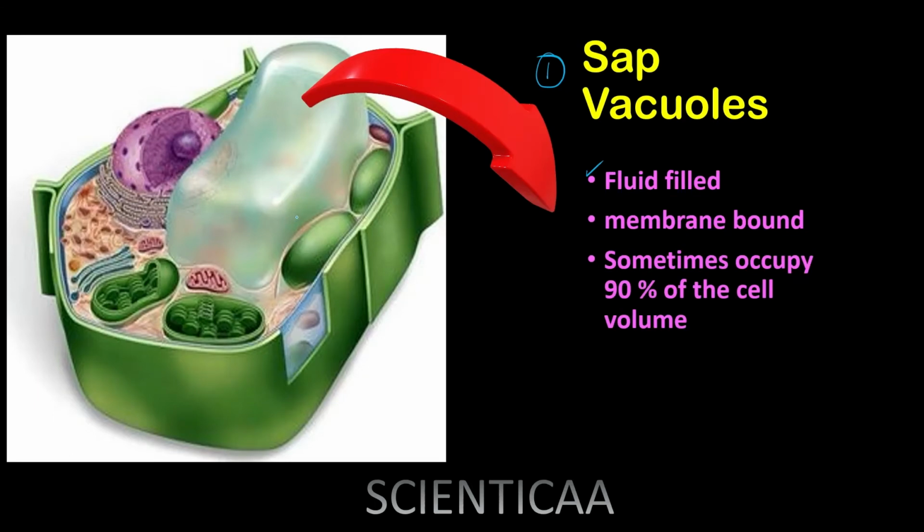Then sometimes plant cells में जो vacuoles हैं, they are so large that they are occupying about 90% of the cell volume. So cell का 90% तक का जो volume है, ये vacuoles occupy कर सकते हैं. इसकी वजह से क्या होगा, जो साइटोप्लाज्म है और जो बाकी के सेल ऑर्गेनेलीज हैं जैसे कि न्यूक्लियस, एंडोप्लाज्मिक रेटिकुलम, chloroplast, mitochondria, all these cell organelles are present as a thin layer towards the periphery.